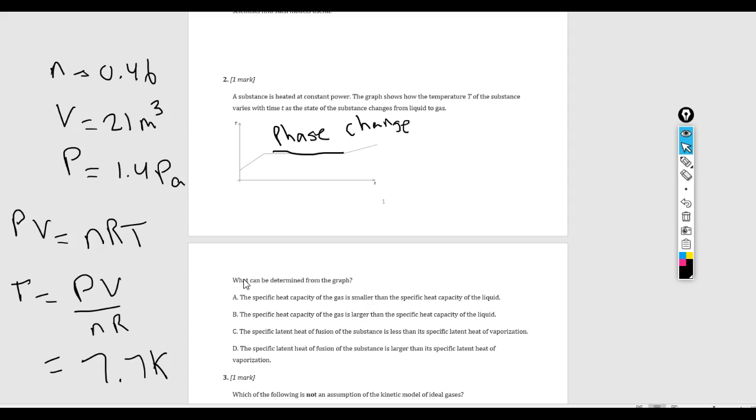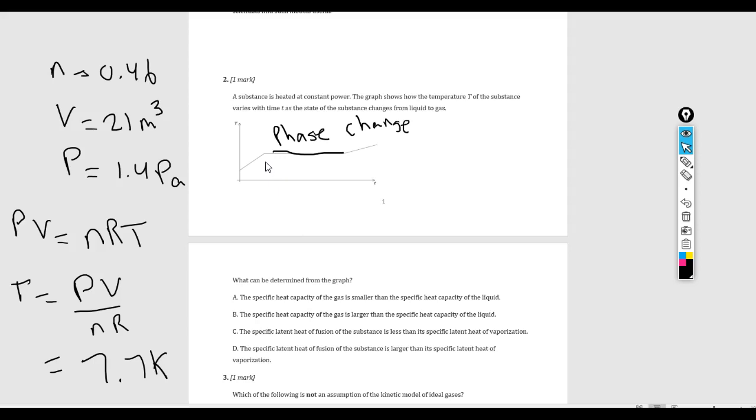For example, a low specific heat capacity corresponds to an object changing its temperature very easily. Metals tend to have very low specific heat capacities because it's easy to heat up a metal. That's why we make pots and pans out of metal, so when we put them on the stove, their temperature changes very quickly. Objects that resist changes in temperature, such as water, have a high specific heat capacity.